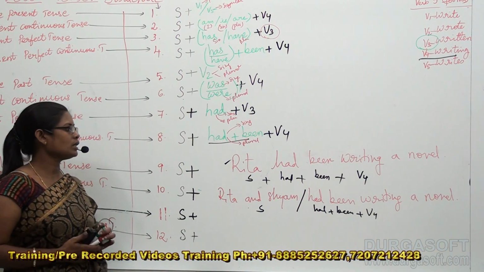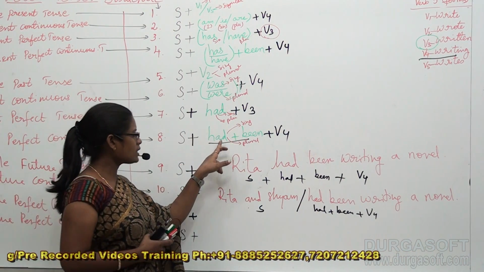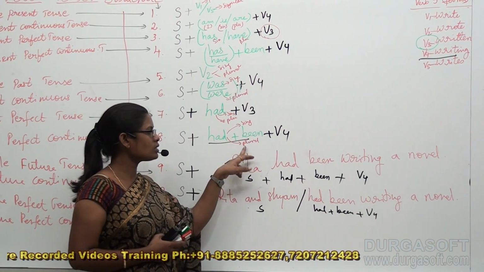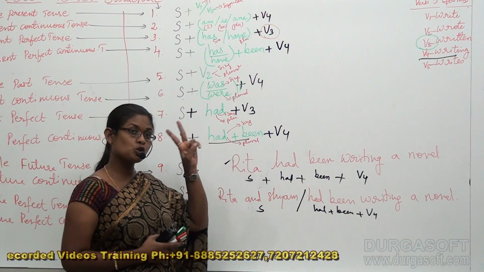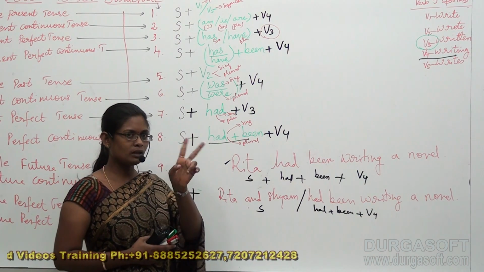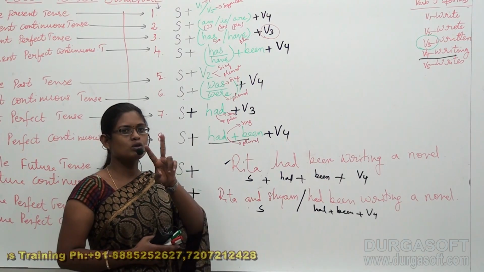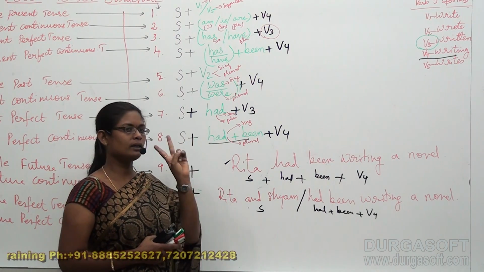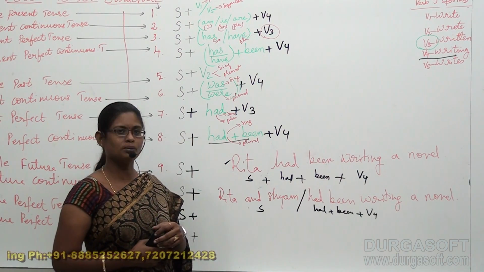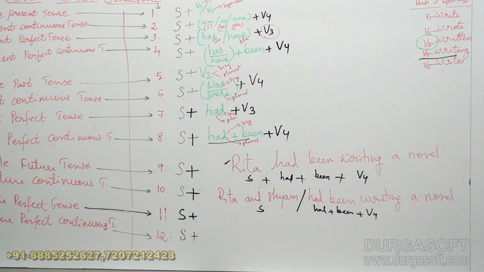Now see, coming to the structure, we categorize these as two helping verbs. It's not one helping verb. Had been is not one helping verb; it is a combination of two helping verbs, and they are termed as two separate helping verbs. Okay. So this is about our past tense.